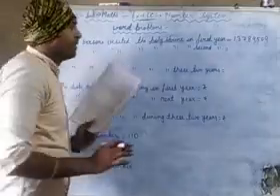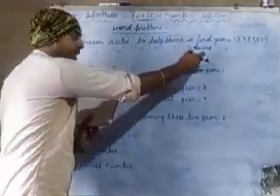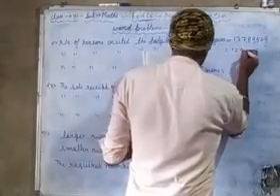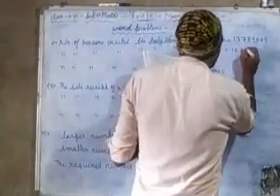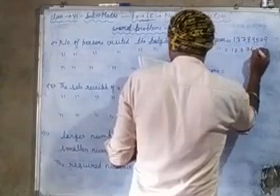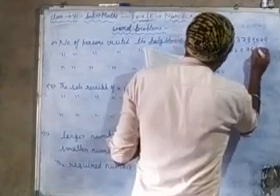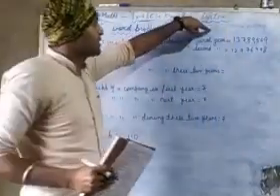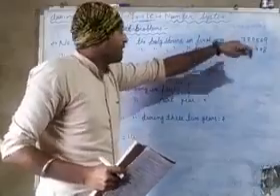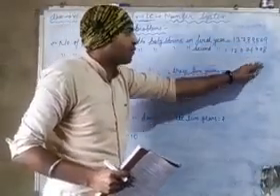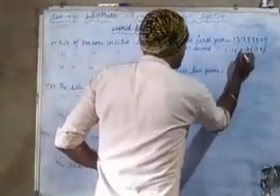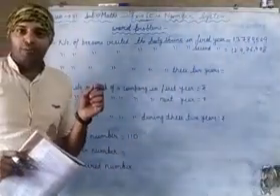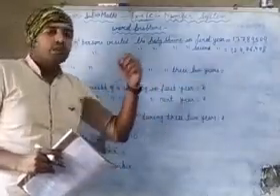Now the number of persons in the second year is 1,29,76,498. In the first year this number of people visited, in the second year this number of people visited. Now we have to find the total number of persons who visited in these 2 years.